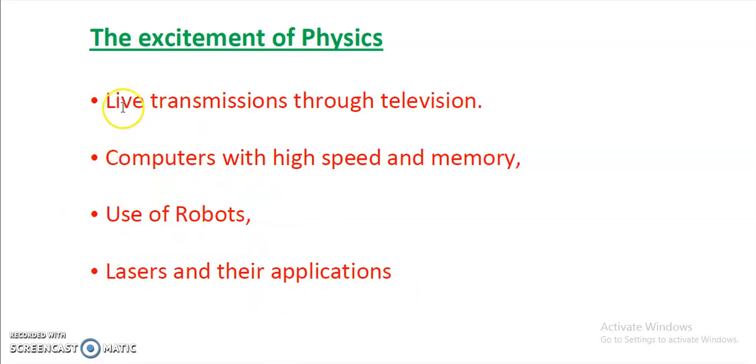So many excitements of physics are there, but I have discussed a few only, so you can cope with the other excitements also by understanding these, like live transmission, computers with high speed and memory, use of robots, lasers and their applications.